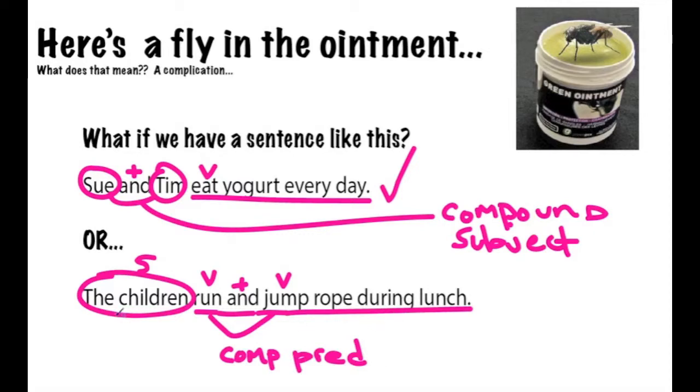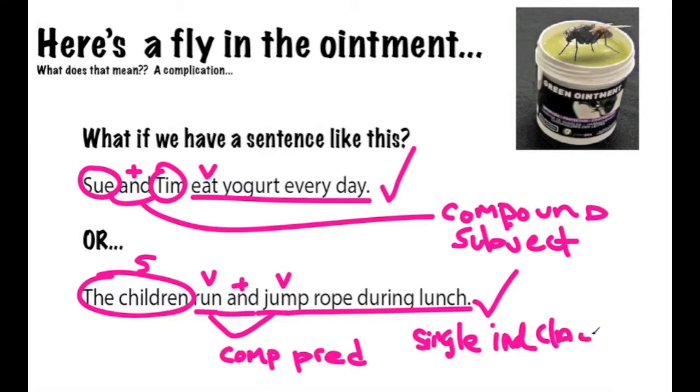Can it stand alone? So it's basically, we know that it's a clause because it has a subject and a predicate, a compound predicate. Can it stand alone? The children run and jump rope during lunch. Yes, it can stand alone, so it's an independent clause. Does it make sense? Is it a complete thought? The children run and jump rope during lunch. Yes, it makes perfect sense. Therefore, it is a single independent clause.